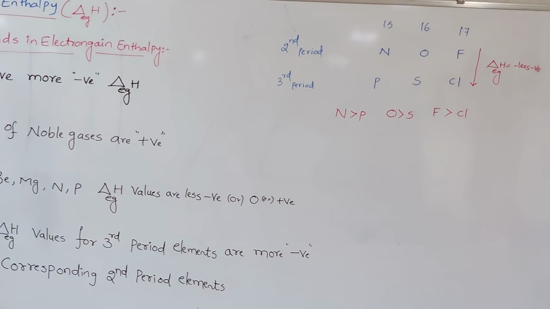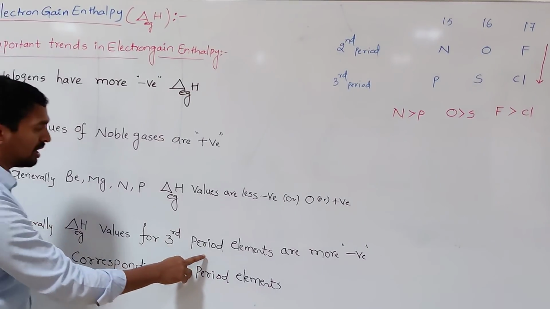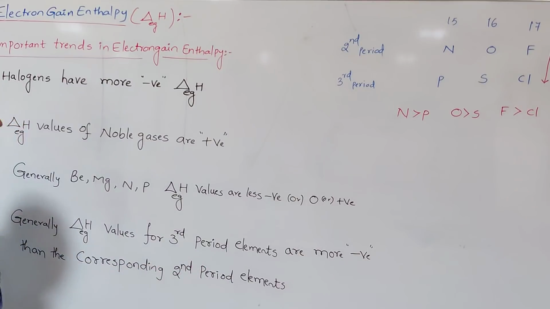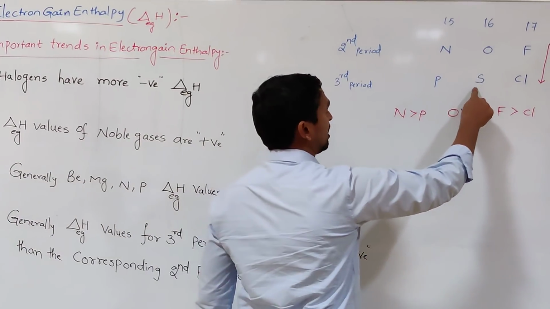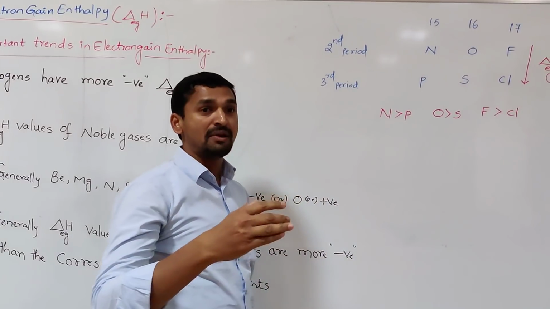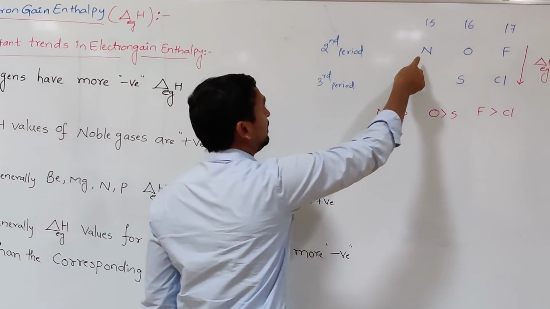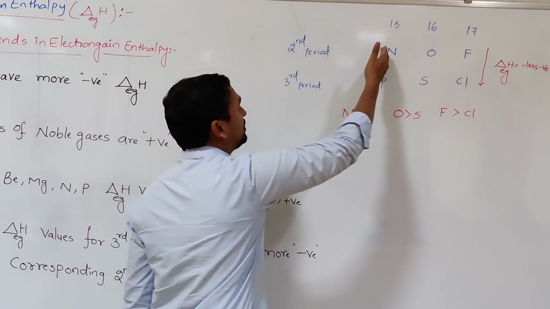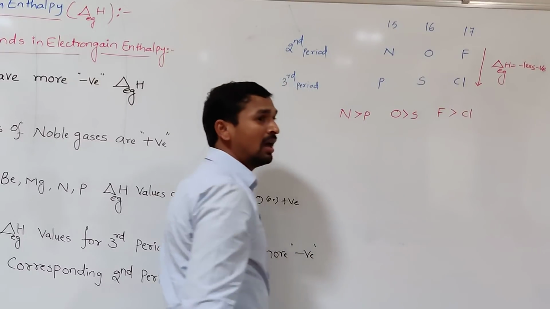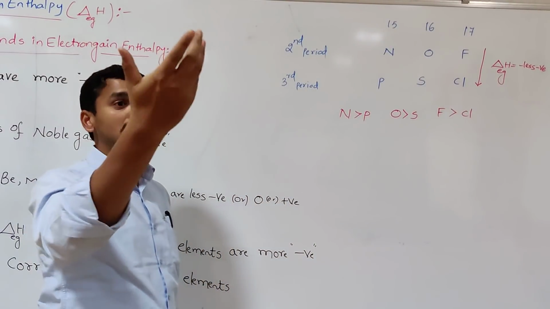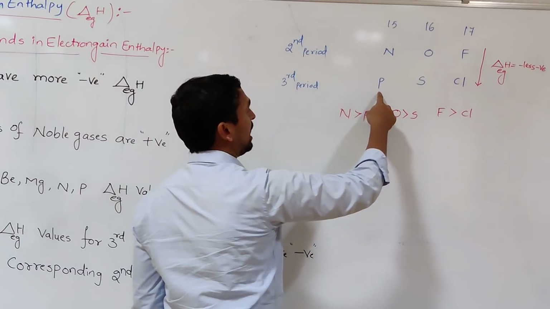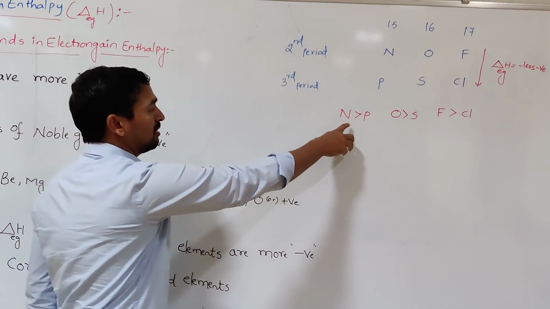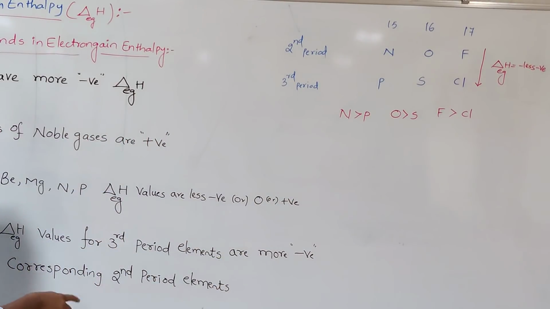The statement is generally the electron gain enthalpy values of the third period elements are more negative than the corresponding second period elements. What does he say? Phosphorus, sulfur and chlorine are said to be having the more negative value than nitrogen, oxygen and fluorine. But what we have written here is nitrogen, oxygen and fluorine are said to be having more negative electron gain enthalpy values than the phosphorus, sulfur and chlorine respectively. We have written here the reverse, but he was giving the other statement.